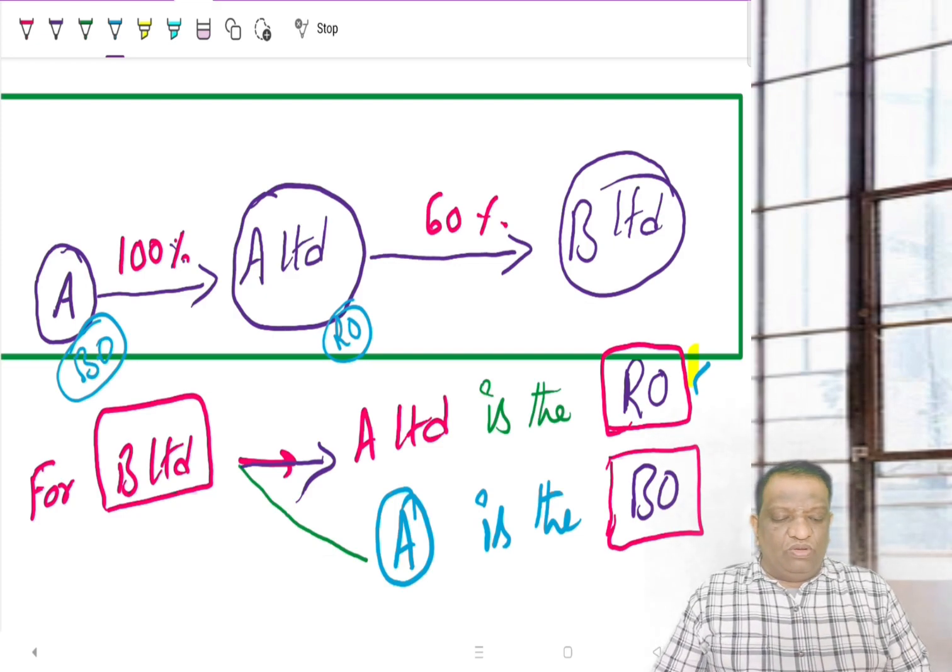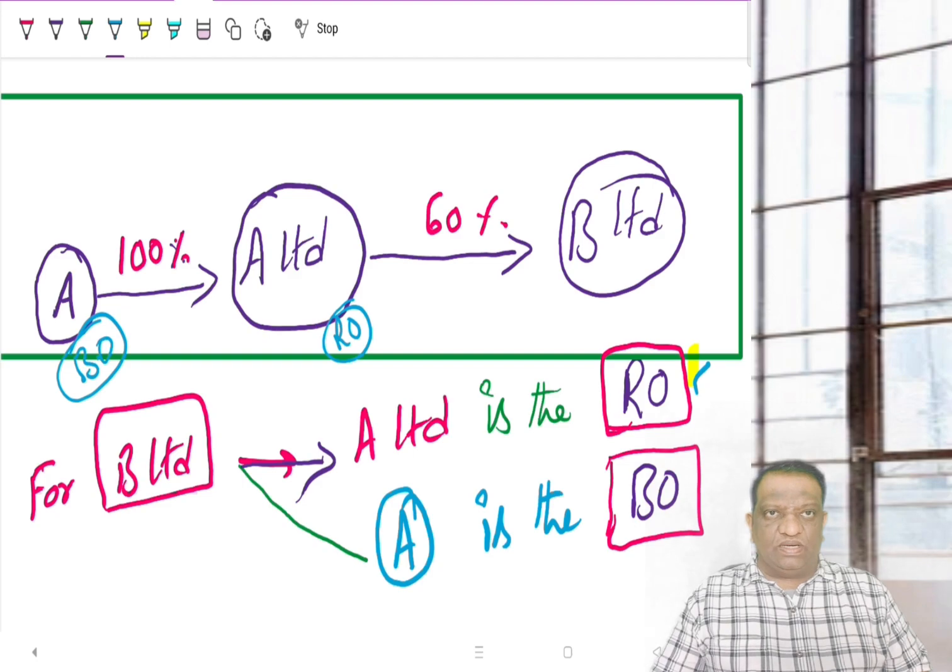But if you look at it from B Limited's records, A's name will never appear anywhere, be it in the register of members or anywhere. That is where the government was concerned. They want transparency on who the real beneficiary is, though the shares are registered in A Limited's name. That is where this whole concept has come from.